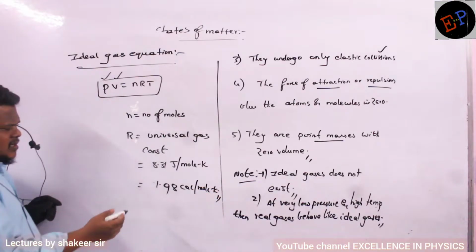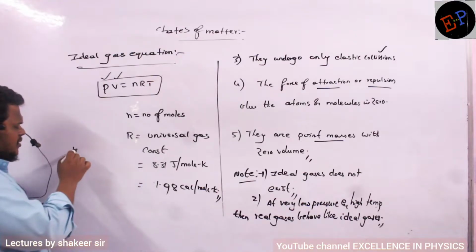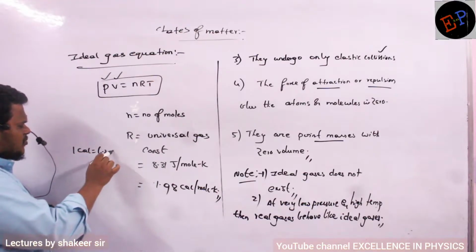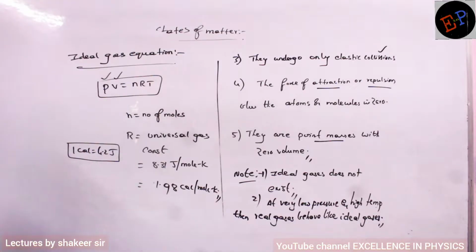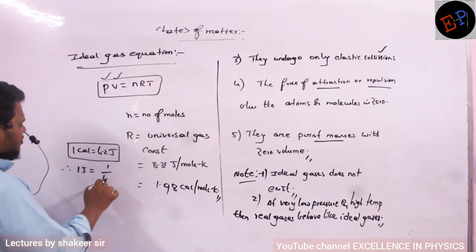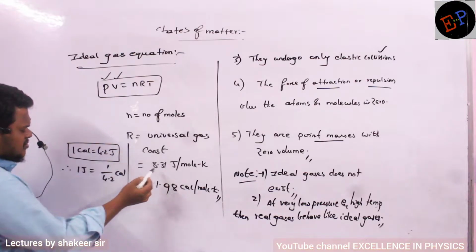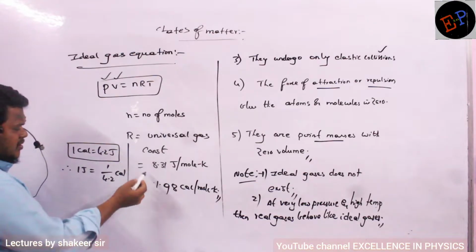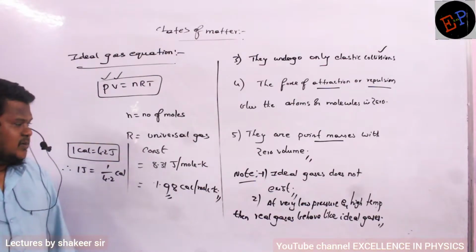And how have we converted this 8.31 into 1.98? We know that 1 calorie is equal to 4.2 joules, no? This value you should always remember. 1 calorie is equal to 4.2 joules. So therefore 1 joule is how much? 1 joule is equal to 1 by 4.2 calories. That's all. So here instead of 1 joule, I can substitute 1 by 4.2. Then automatically 8.31 converts into 1.98 calories per mole Kelvin. Are you able to understand?